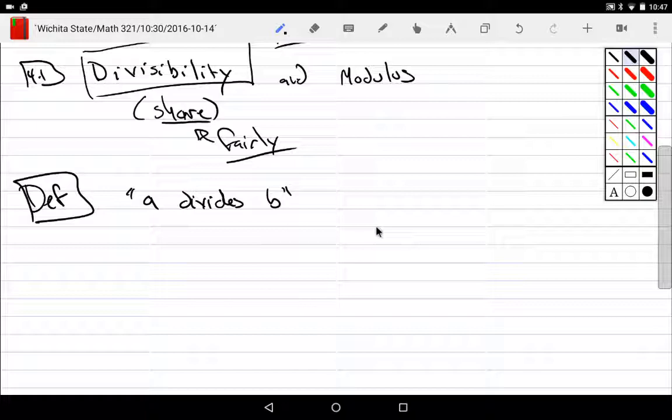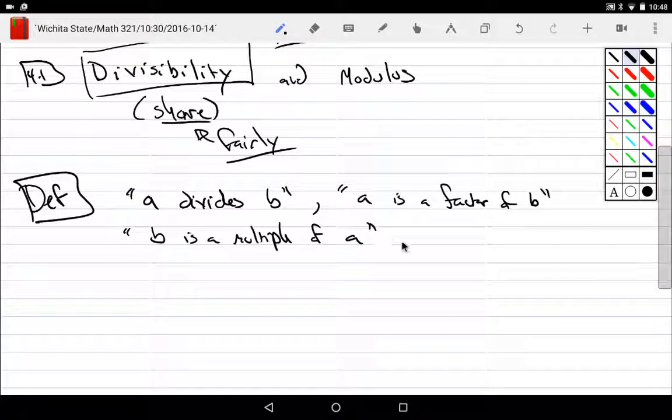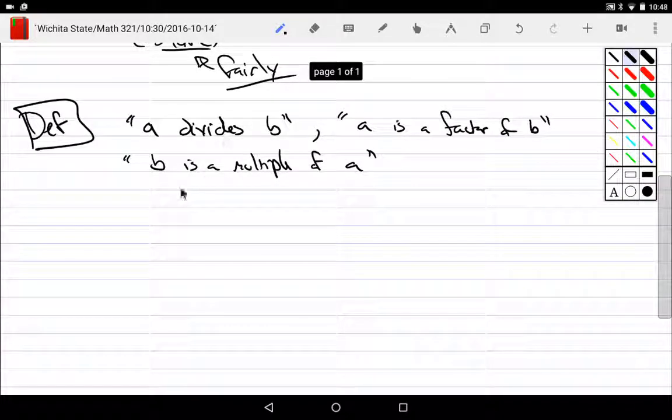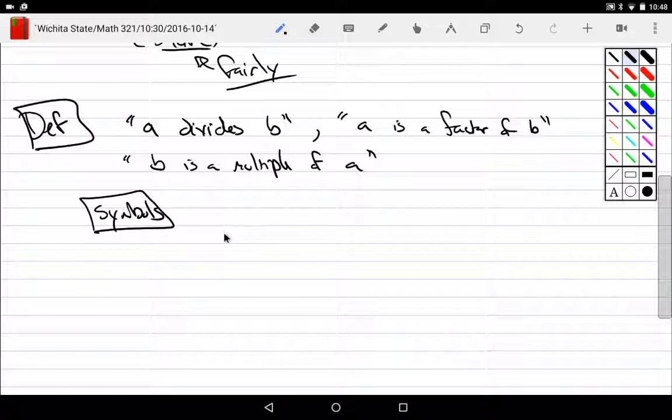A divides B. I'll use words like A is a factor of B. We'll use words like B is a multiple of A. All these words, if I want to use its own symbols, here's where we have a very poor choice of symbols. I want to say A divides B. And so here's how I'm going to write it.